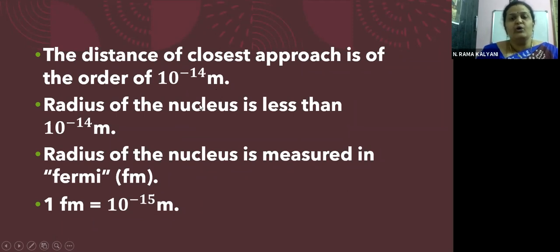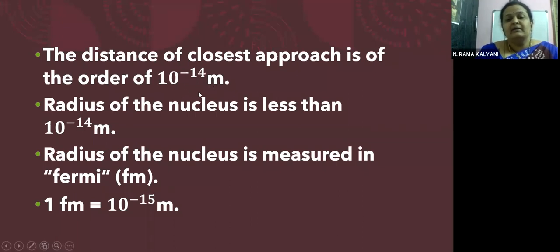By substituting all the known values, children, we know the Z value, we know the electronic charge e, and we have taken 1 by 4 pi epsilon naught. The kinetic energy of the alpha particles is in our hands, whatever energy we give it. When substituting all the known values, the distance of closest approach came to be of the order of 10 power minus 14 meters.